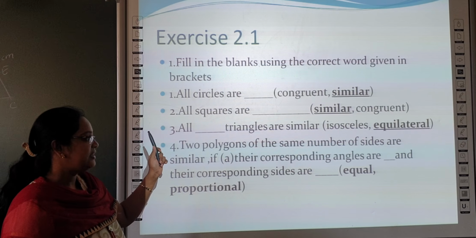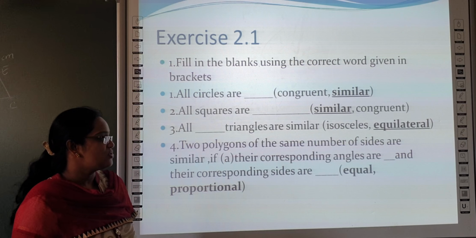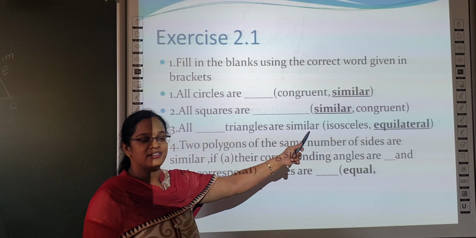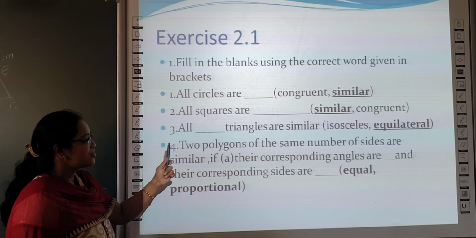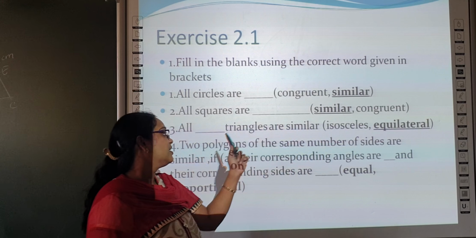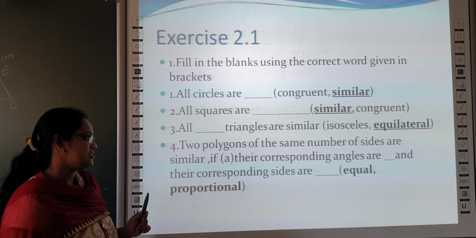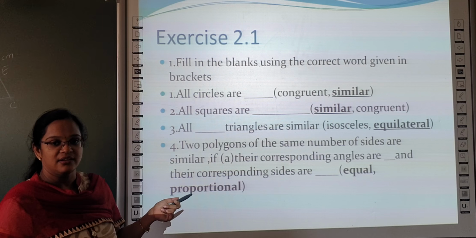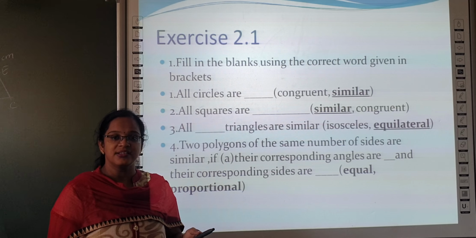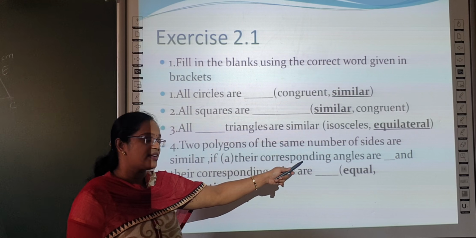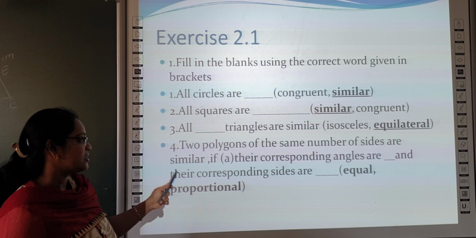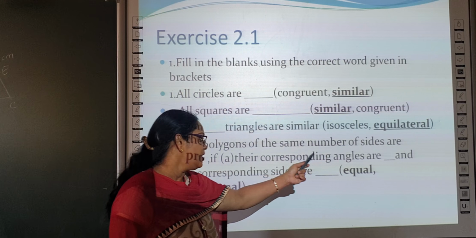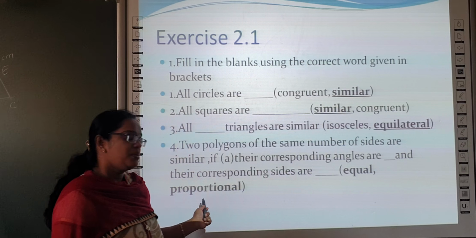Next, all dash triangles are similar. Among the different types of triangles, we get isosceles triangle, equilateral triangle, or right angle triangle. So your option is isosceles and equilateral. In this, equilateral triangles are similar. Two polygons of the same number of sides are similar if their corresponding angles are equal and their corresponding sides are in the same proportion. The first is corresponding angles equal, and the second is corresponding sides in proportion.